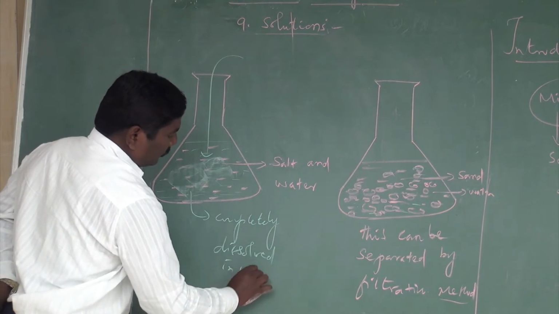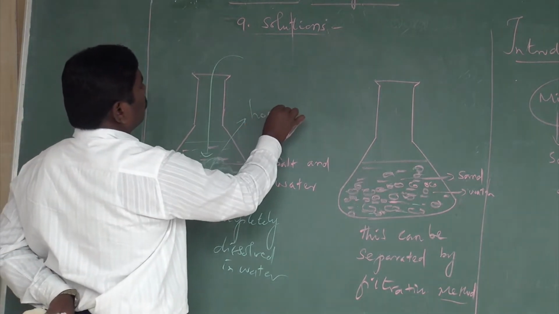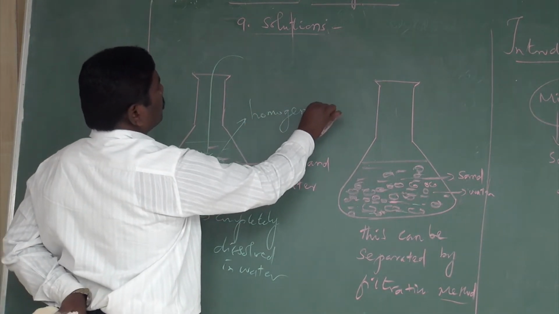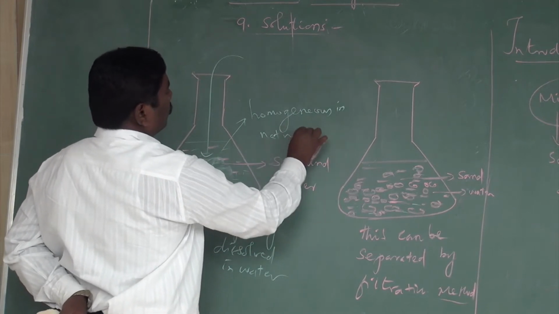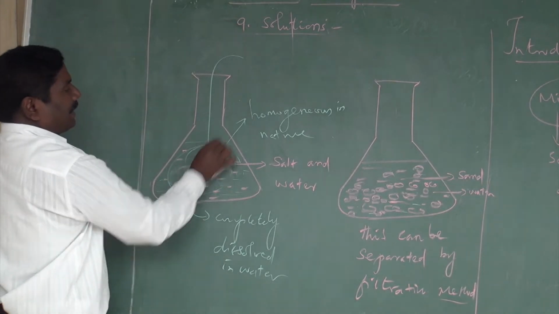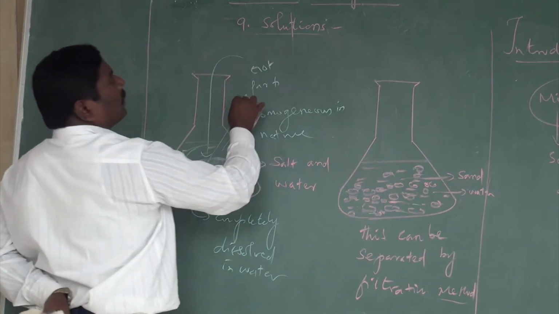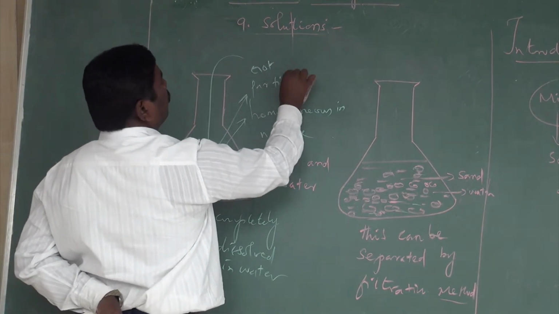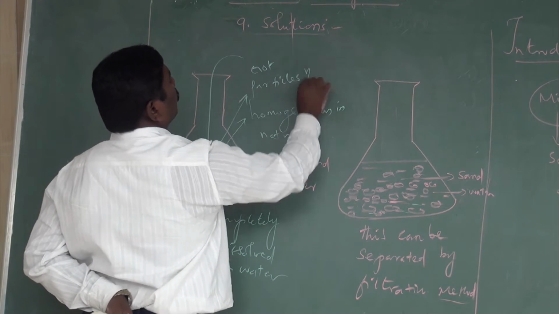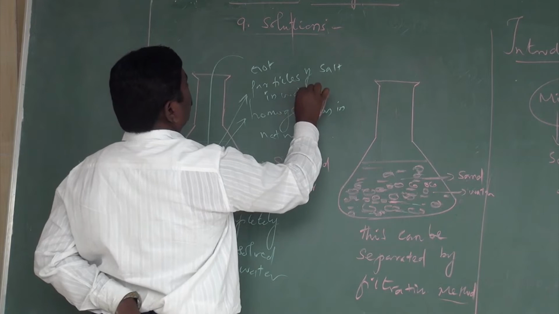In water, this is homogeneous in nature. We cannot find particles of salt in water.